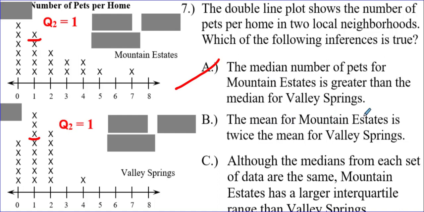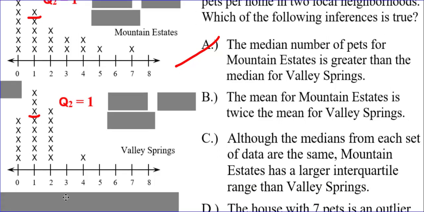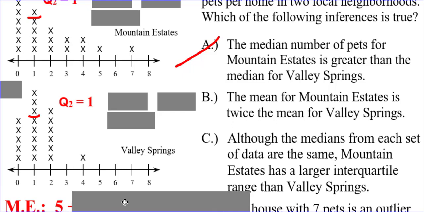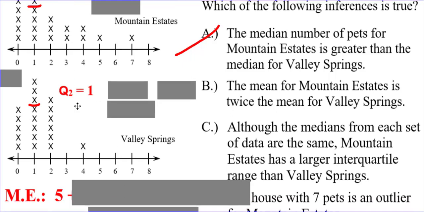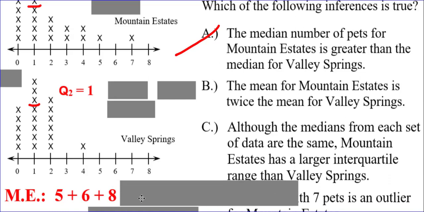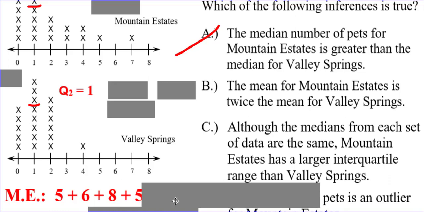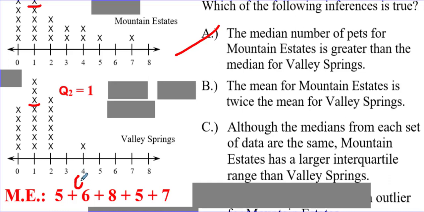The mean for Mountain Estates is twice the mean of Valley Springs. Okay, the mean. Well, there are 6 zeros. 6 times 0 is 0. There are 5 ones. 5 times 1 is 5. There are 3 twos. 3 times 2 is 6. There are 2 threes. 2 times 3 is also 6. Did I mess up in my math? I think I did. I am missing a 6. There's another 6 in here. Sorry about that. 3 times 2 is 6. 2 times 3 is also 6. So, yeah, 5, 6, 6.